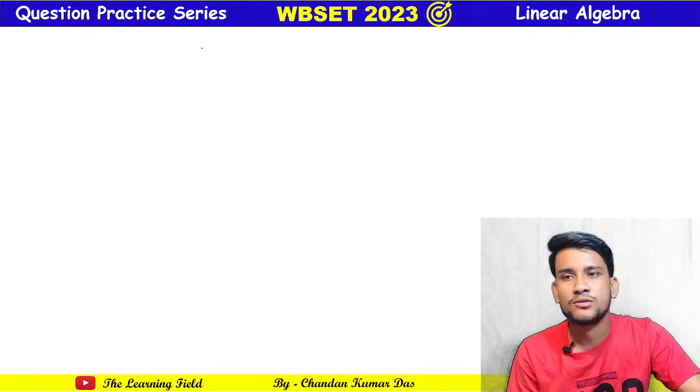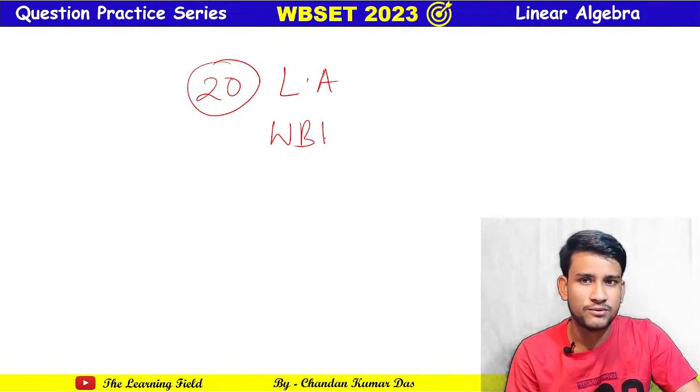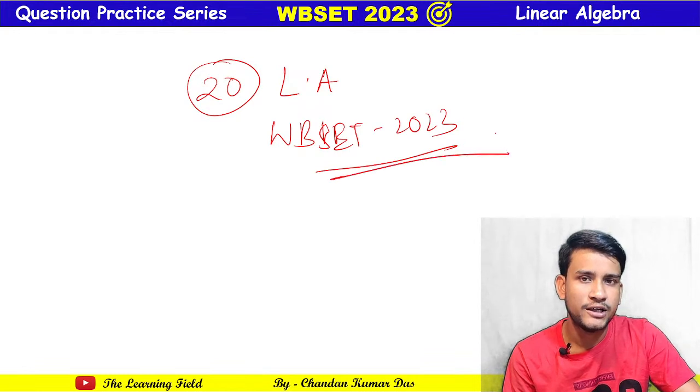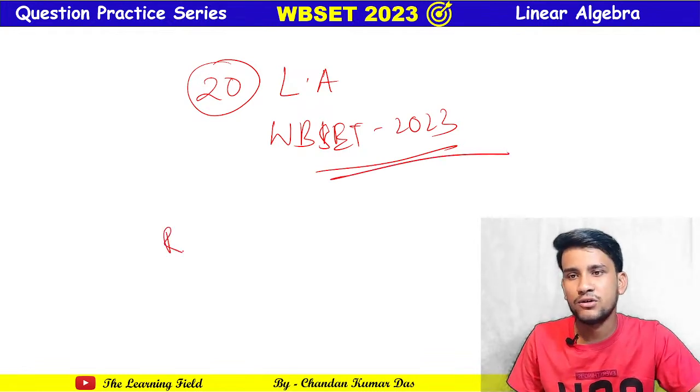So these are the total 20 questions from linear algebra, practice questions for WBSET 2023. Okay, so this is the second lecture, and we already took the first lecture on real analysis.